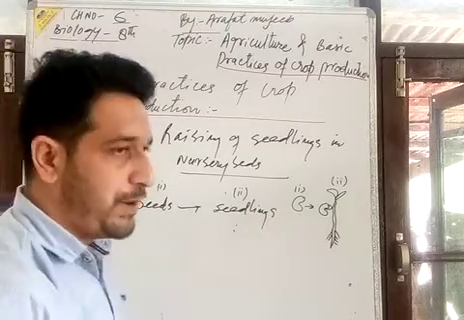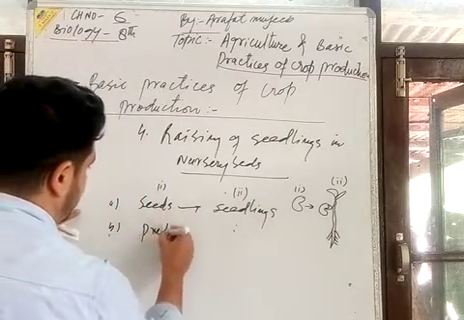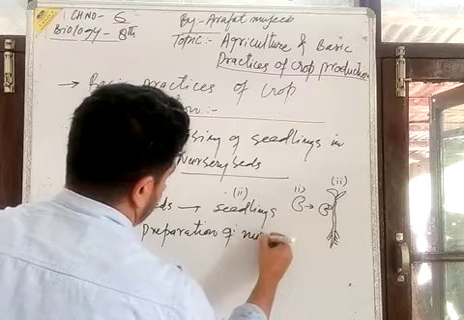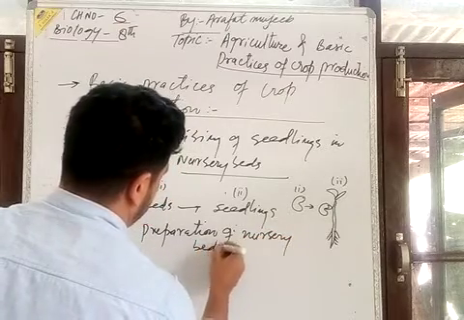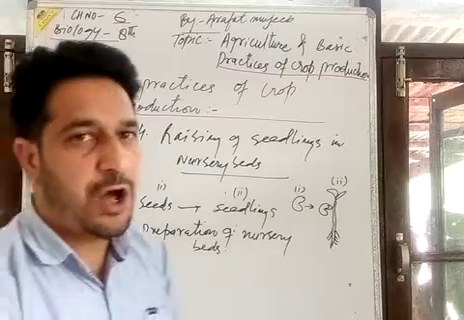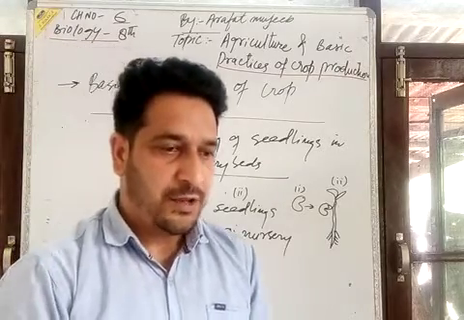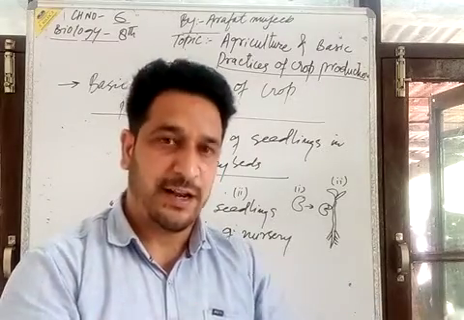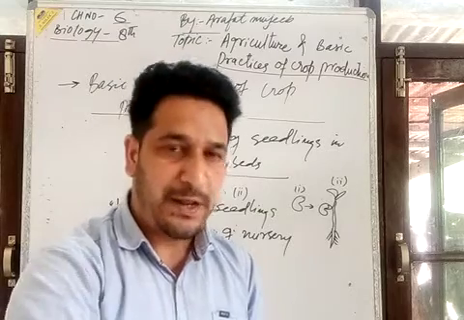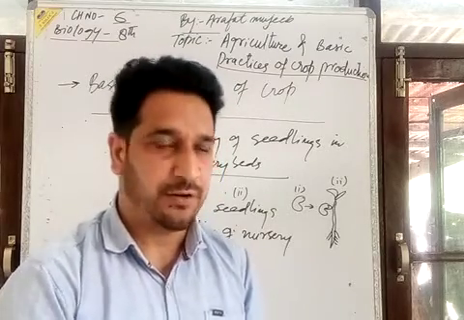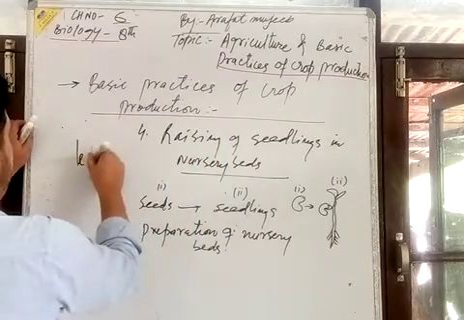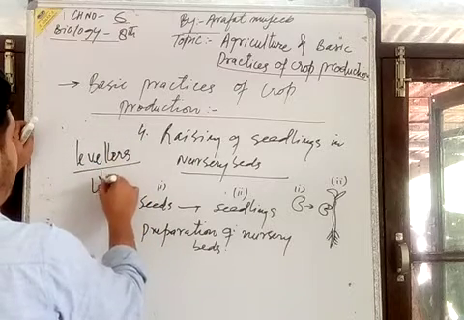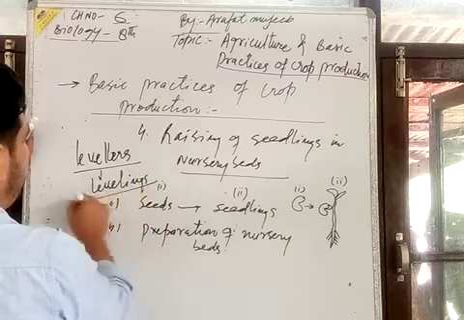In this method, we prepare nursery beds. There is a preparation of nursery beds. How do we prepare the nursery beds? We take a small portion of land, then we have a tilling process, then we plane that with the help of levelers. A leveler is a device. What does a leveler do? It causes the leveling in the soil.